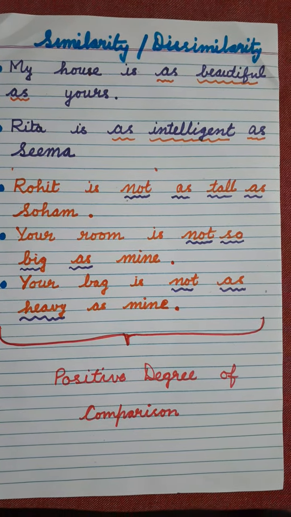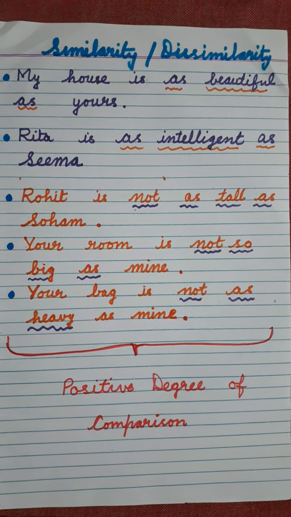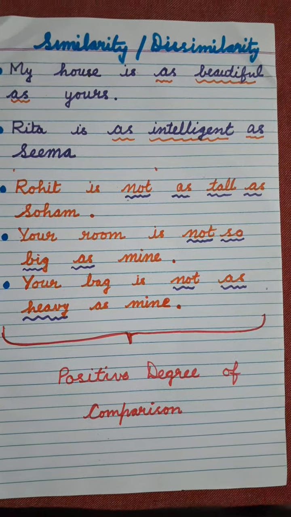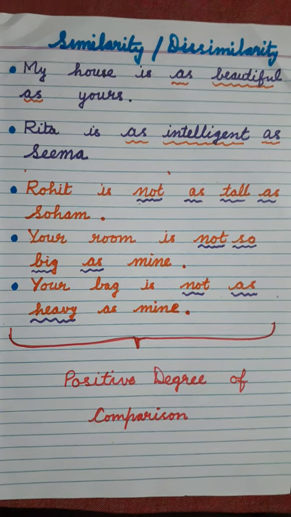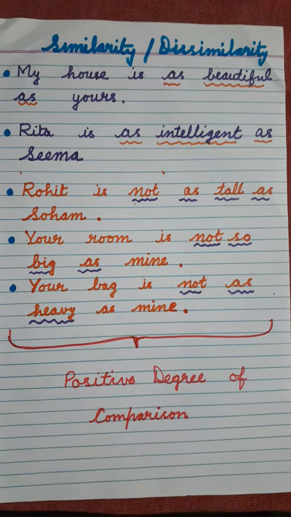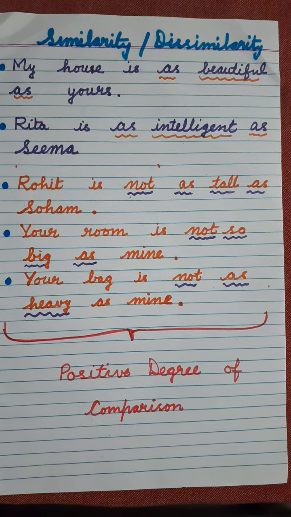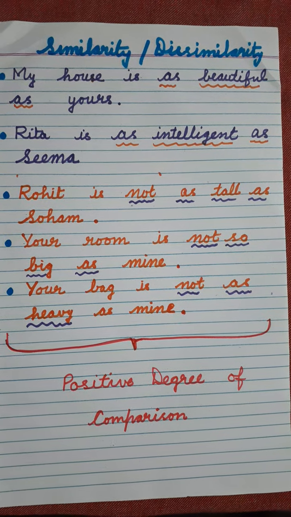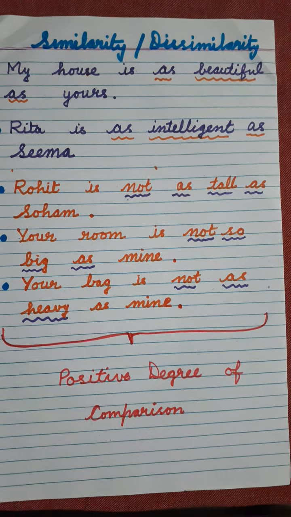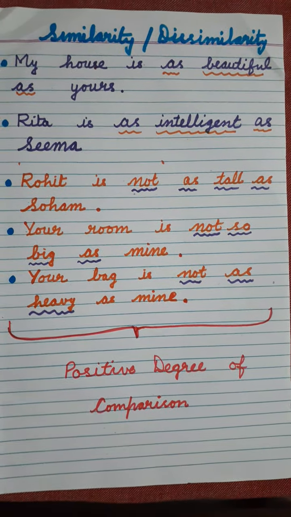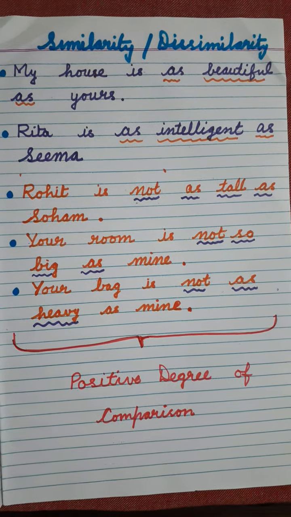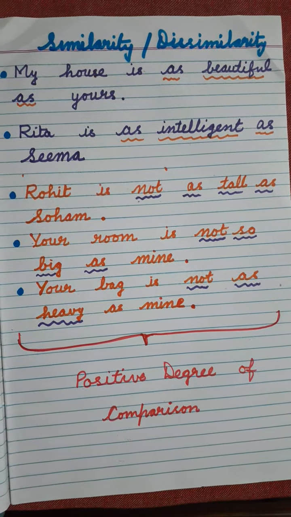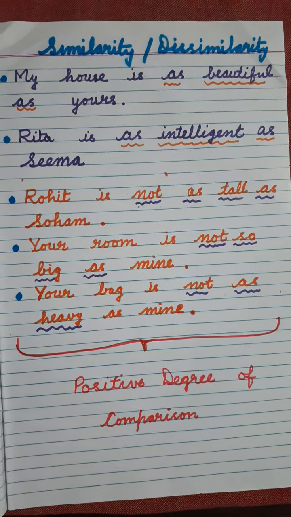My house is as beautiful as yours. Rita is as intelligent as Seema. When you read these sentences, the first one, what are we understanding? We have understood that my house and someone's house, the two things, are equally beautiful, right? So we can write in this way also that my house is as beautiful as yours.